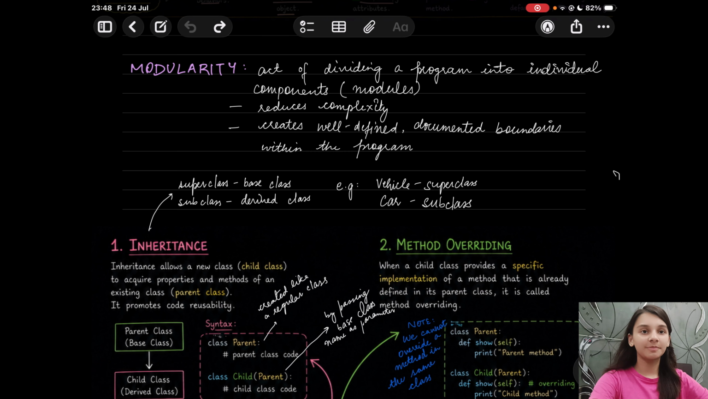Moving to the next topic, we have modularity. What is modularity? It is the act of dividing a program into several other components, that is modules. It helps you reduce complexity and create well-defined documented boundaries within your program. So you get documented boundaries.